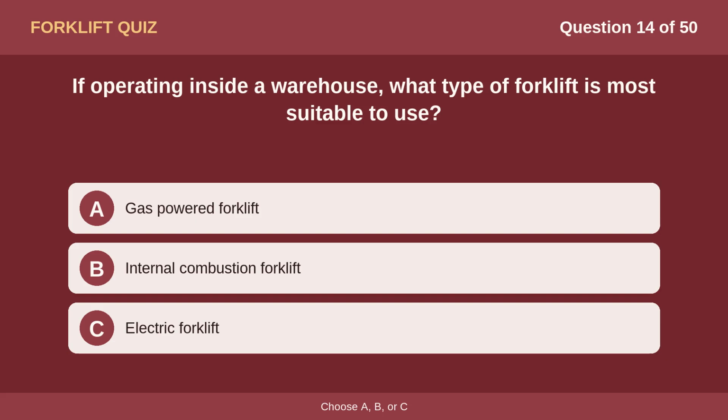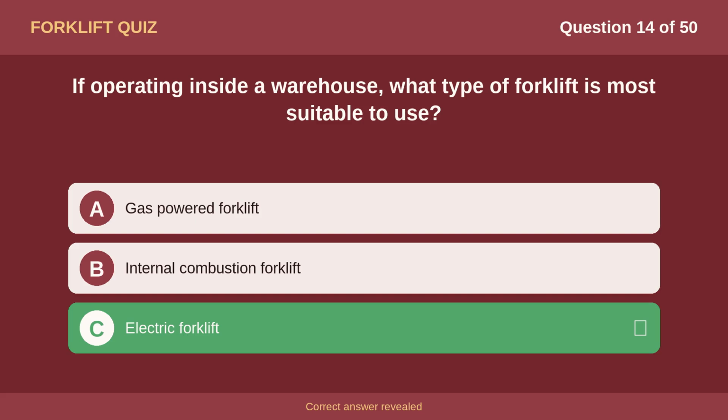Question 14. If operating inside a warehouse, what type of forklift is most suitable to use? Option A. Gas-powered forklift. Option B. Internal combustion forklift. Option C. Electric forklift. The correct answer is option C. Electric forklift.